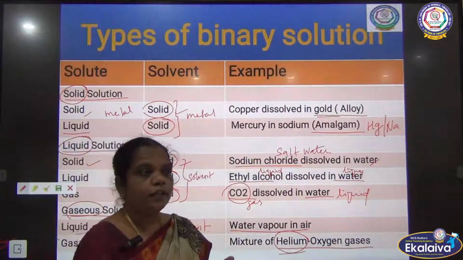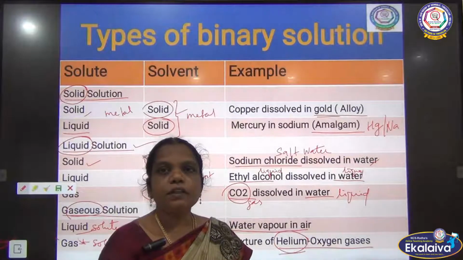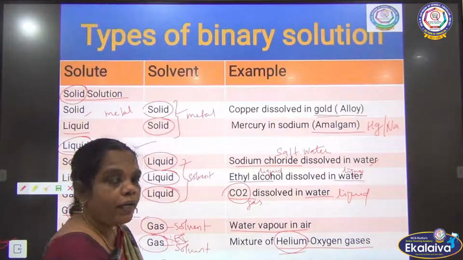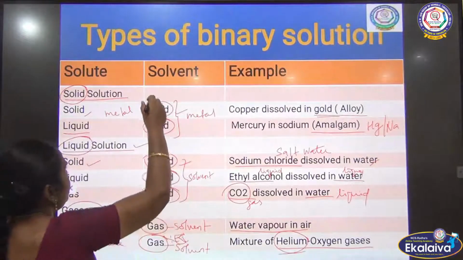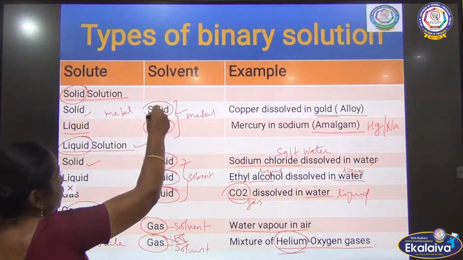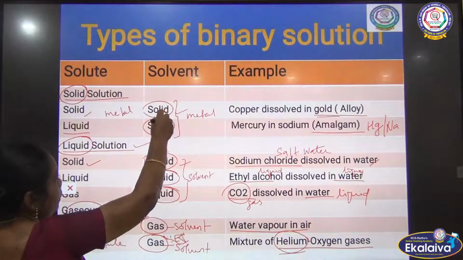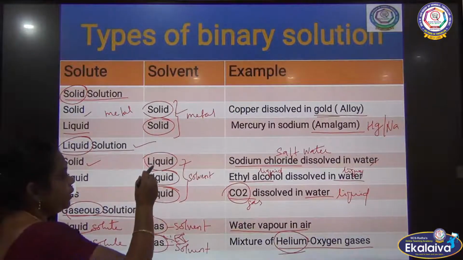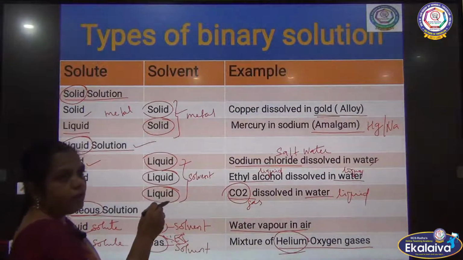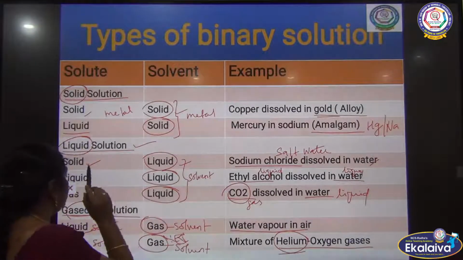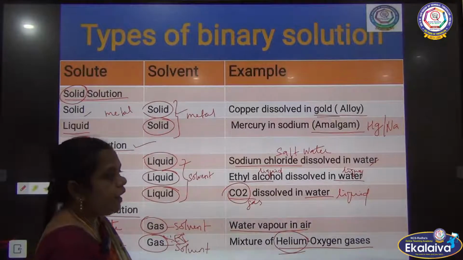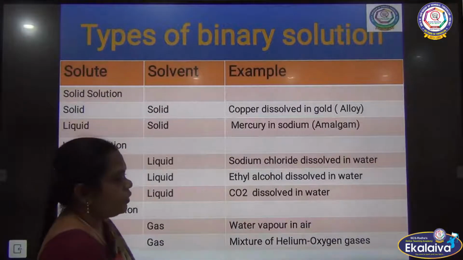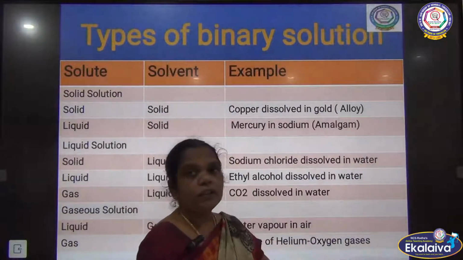The property of the solution depends upon the solvent, and based on the solvent only we name the solution. Here the solvent is solid, so it is called solid solution. Here the liquid is taken as solvent, so it is called liquid solution. And here the gas is taken as solvent, so it is called gaseous solution.